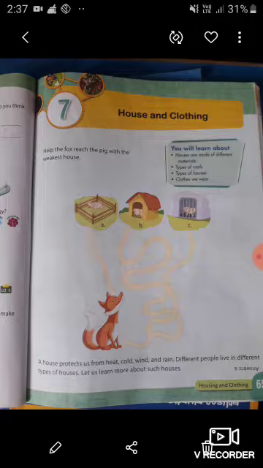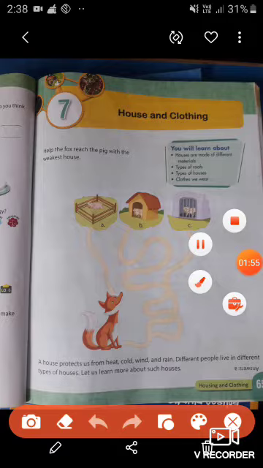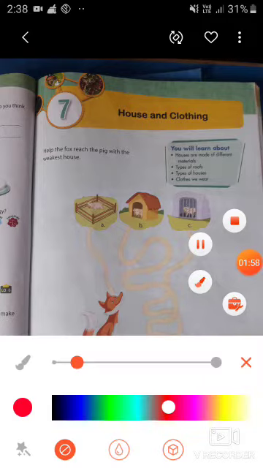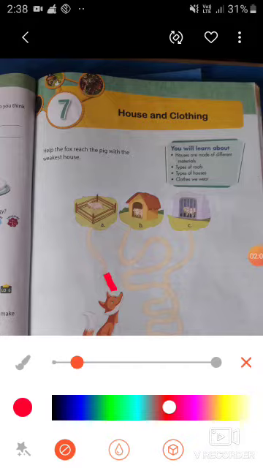In the three pictures A, B and C, the weakest house is A. You have to draw like this with your pencil.